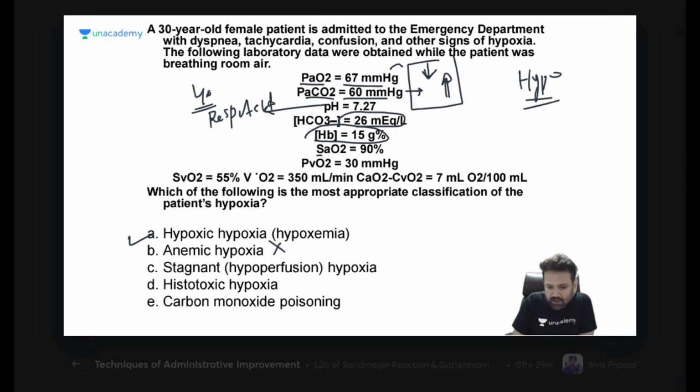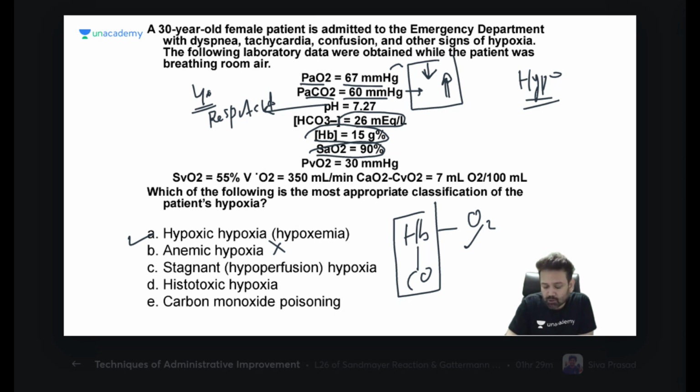Okay, saturation is 90%. You know that hemoglobin is saturated almost 100%, but there is no oxygen. It can be decreased when there is carbon monoxide poisoning. All carbon monoxide binds with hemoglobin, and oxygen is not saturated with hemoglobin. So saturation falls drastically in carbon monoxide poisoning. So it is not carbon monoxide poisoning. Okay, and utilization is 7 ml. It is absolutely normal. So there will be no histotoxic, no stagnant. So the answer is otherwise also hypoxic.